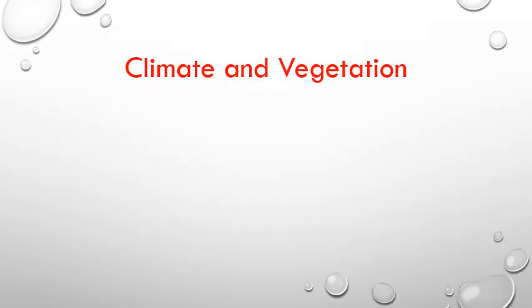Let's talk about the climate and vegetation. When you talk about climate and vegetation, it is important to consider the physical region like mountain, hill, tarai. In mountain, the climate is very cold. Hill, moderate, and in tarai it is hot.